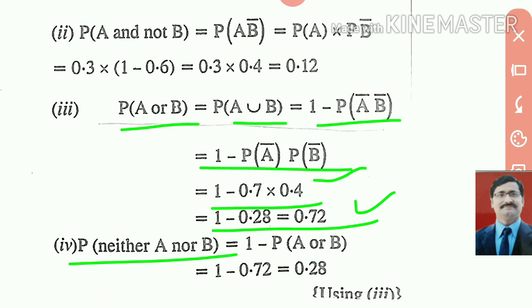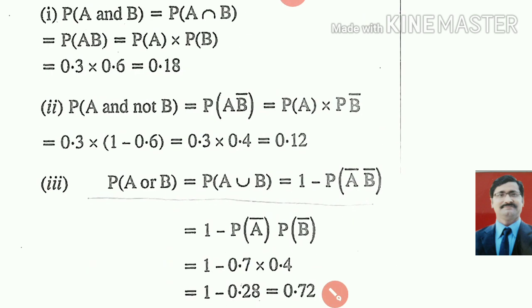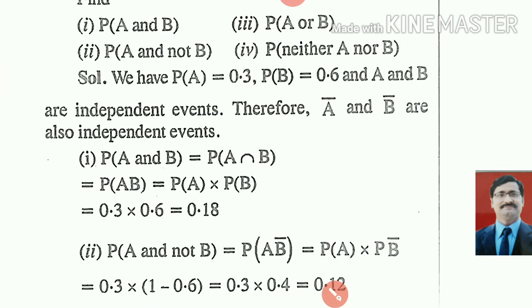Neither A nor B, that we can write as 1 minus P(A or B), and P(A or B) we already found here. So you can write here 1 minus 0.72, that you can write as 0.28. So I hope you understand all these solutions. Thank you and have a nice day.